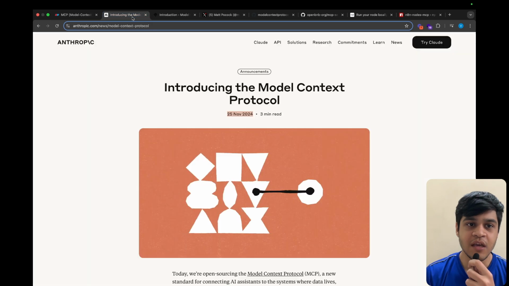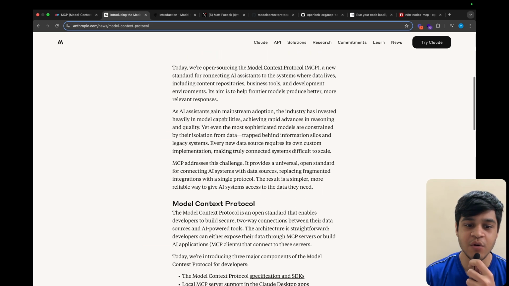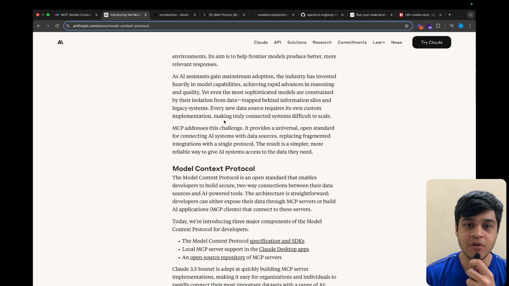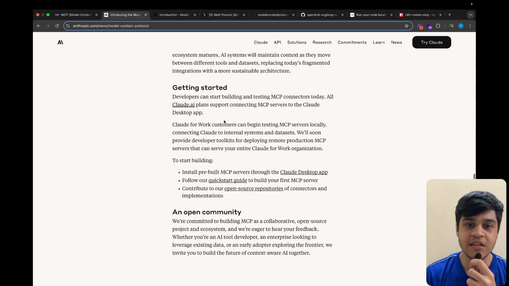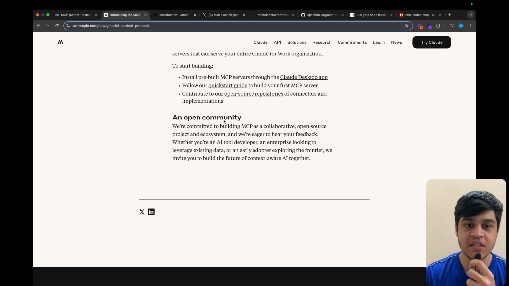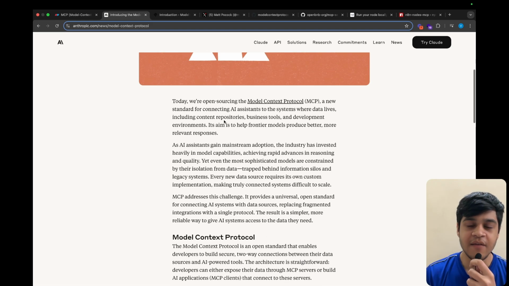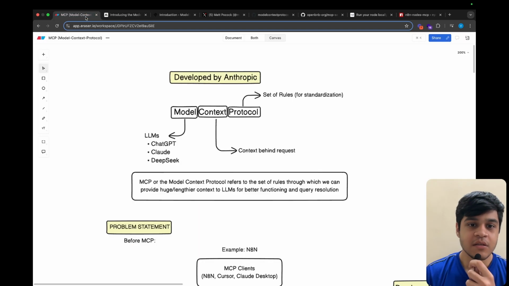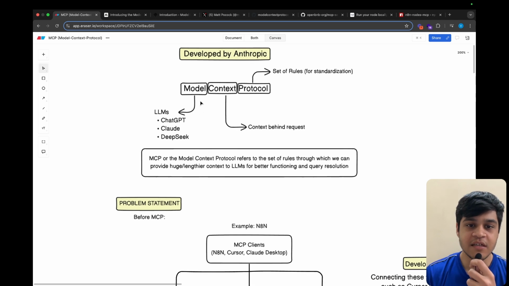This is developed by Anthropic. As we all know, Anthropic published this announcement last year, in which they described how they are going to develop a Model Context Protocol in order to connect our LLMs to various tools through MCP, and they have made it very simple. They have generated this documentation and you can all read it. I will link this in the description. First of all, let us understand what it actually means.